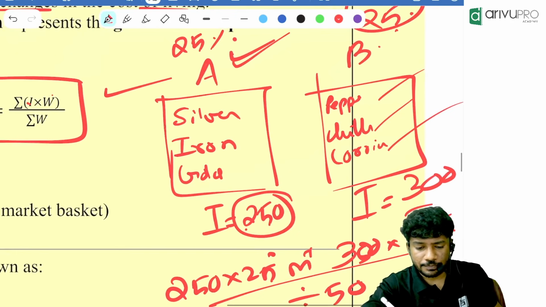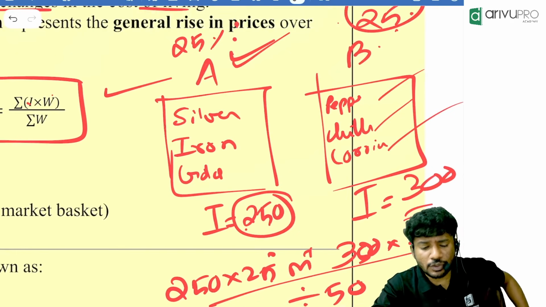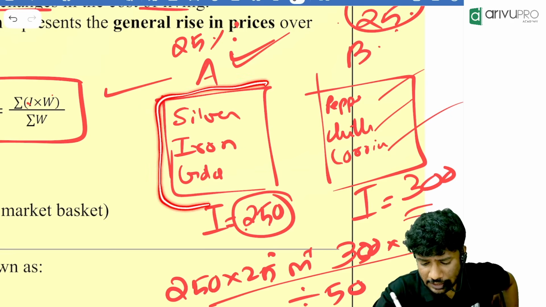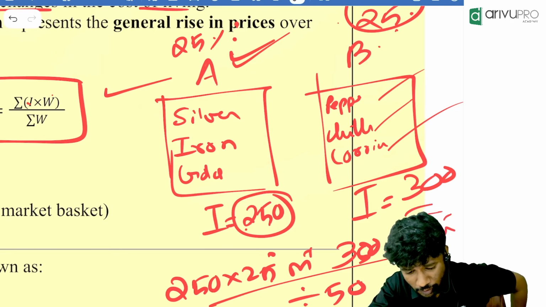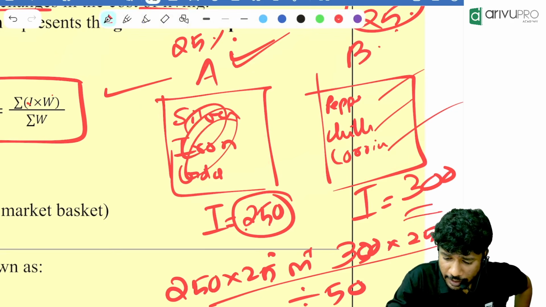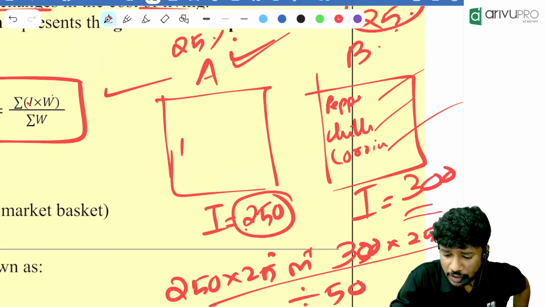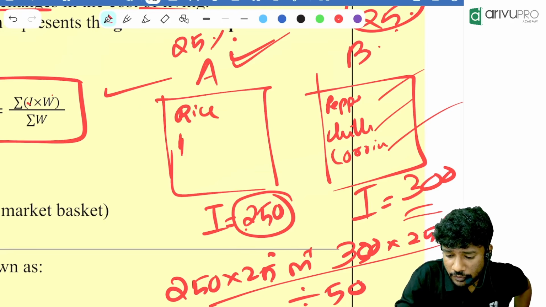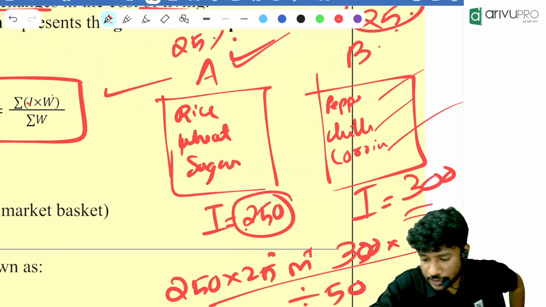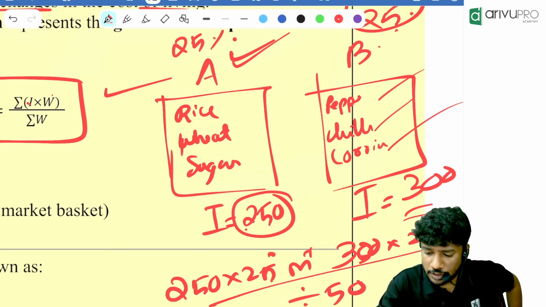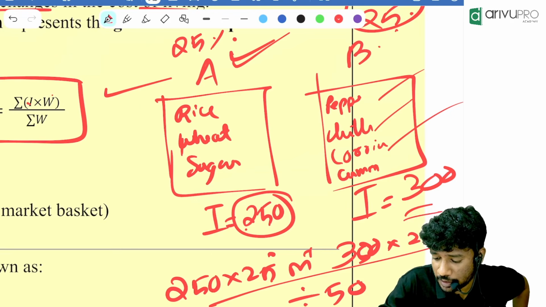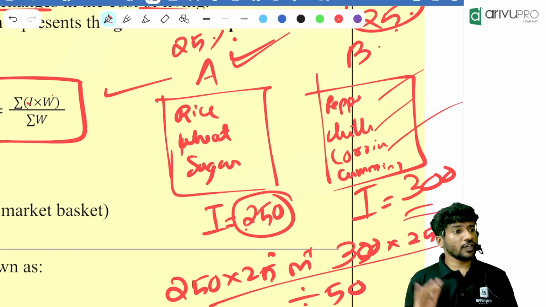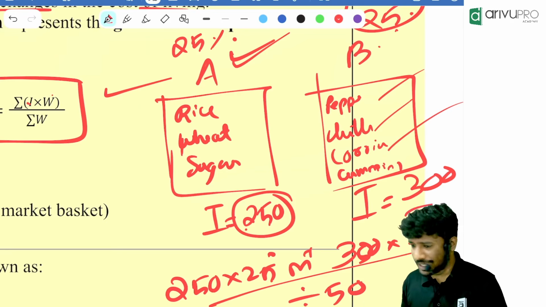I will explain again. So people, look here. We have two sets of commodities. A human requires these two things. Let the first group have rice, wheat, then sugar. The second group has pepper, chili, coriander, then garam masala, cumin seeds, everything coming under the next one. So we require this to survive. Let it be like that.